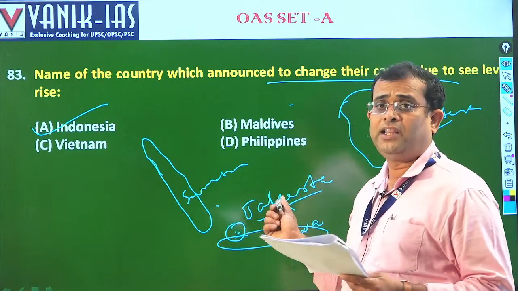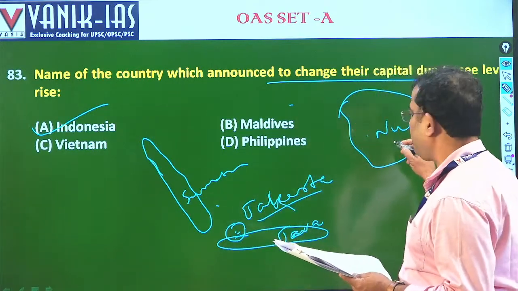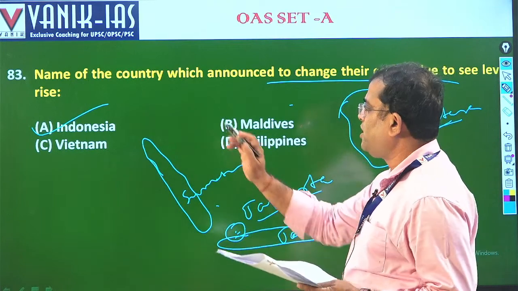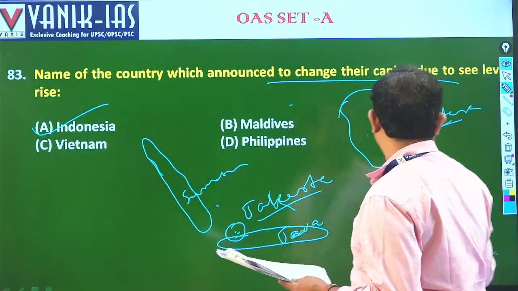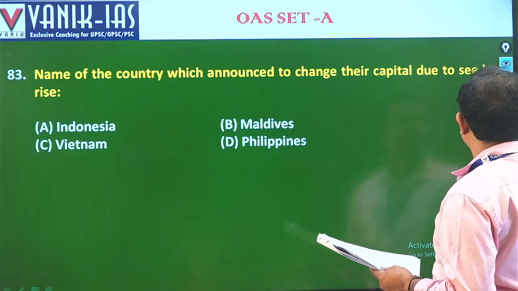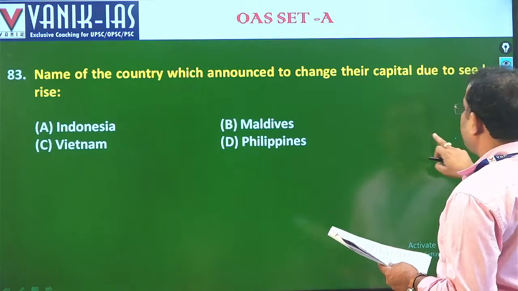Like in India, Delhi and Mumbai. Okay, so the answer is Indonesia, which has changed recently to Nusantara. So answer is A. Next we'll go for question 84.